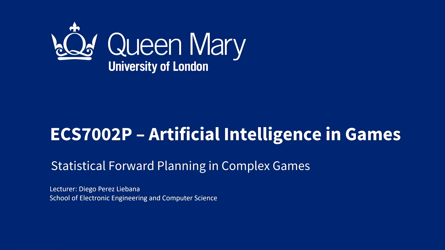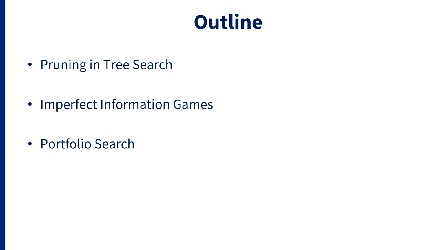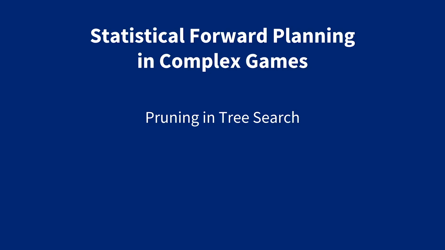In this lecture, we're going to see a few examples of enhancements and techniques used with statistical forward planning methods when dealing with complex games. In particular, we're going to see three different types of techniques: pruning techniques, methods to tackle imperfect information games, and portfolio search. So let's start with pruning techniques for tree search.